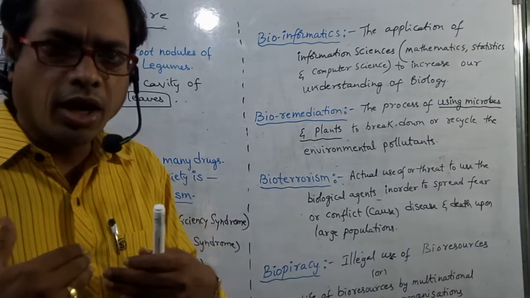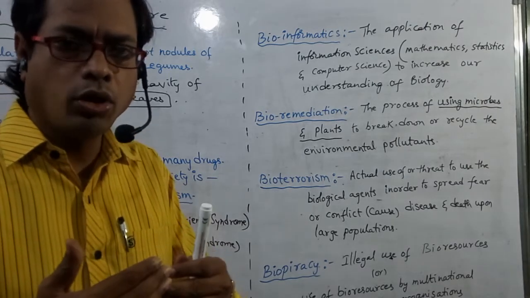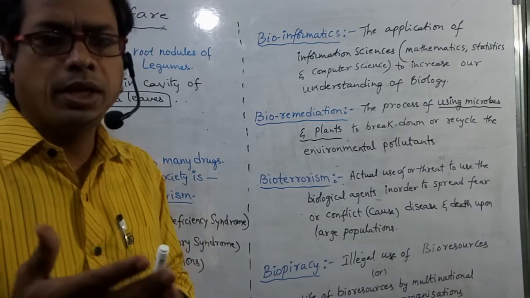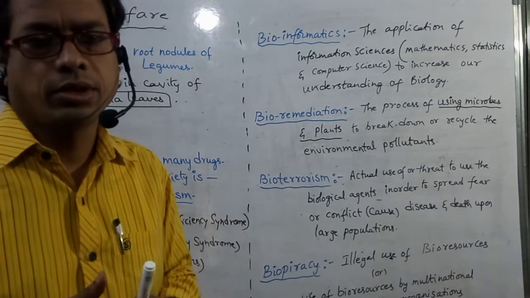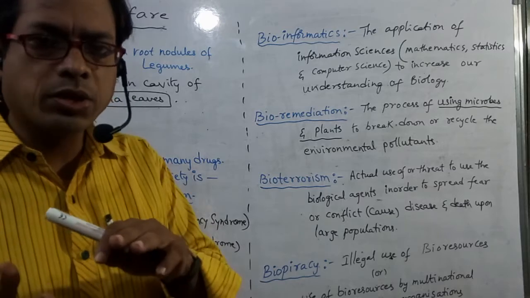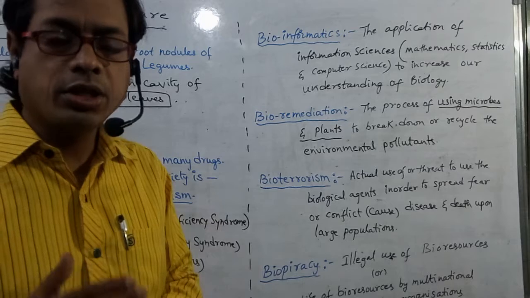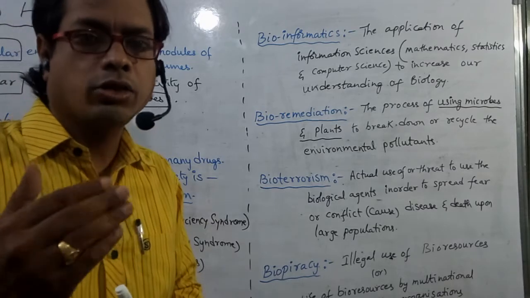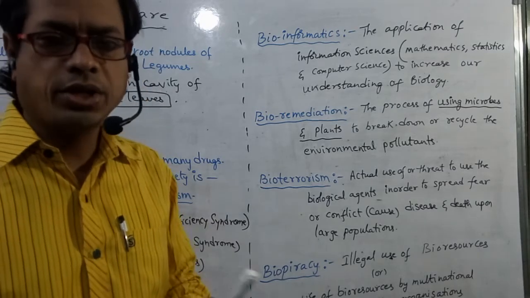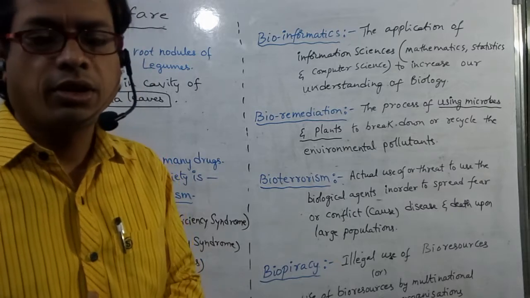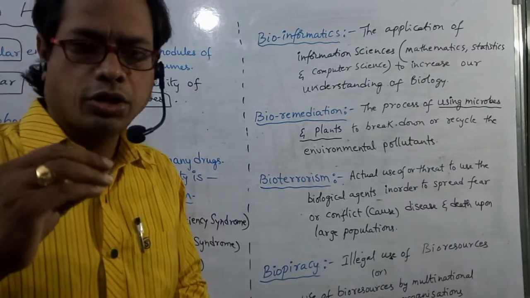Next one, bioterrorism. Bio means life. That means we are so much afraid of microbes. They may be bacteria or viruses. Those diseases may spread from one person to another person. Sometimes these microbes may cause even death in a large population. Presently, coronavirus is there. We are so much afraid of this coronavirus.